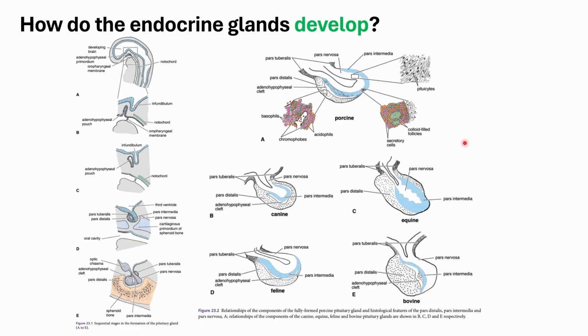Okay, so because of these differences in their origin germ layers, this gives rise to different subparts in the organ, and apparently in different species the different subparts would be more developed or less developed, depending on the functional requirements of that species.